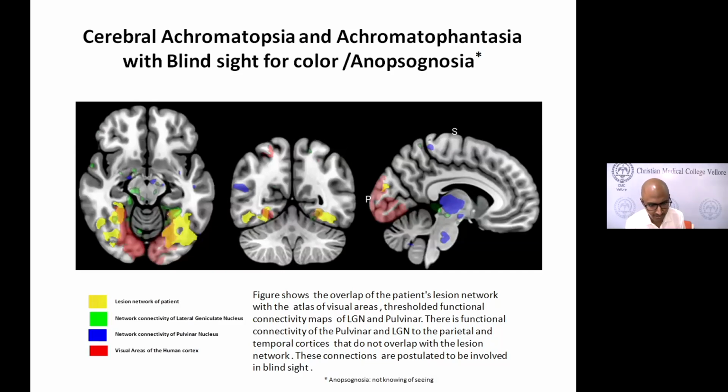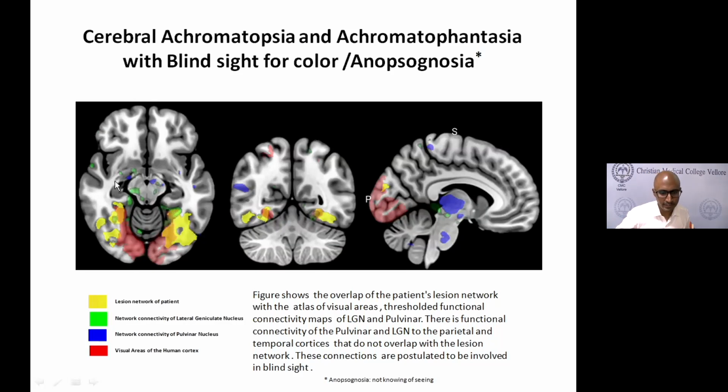If you look at this picture, what is seen as yellow is the lesion network of the patient. It's obviously extending more than the lesion, and that's why it's the network. What is seen in green is the connectivity of the lateral geniculate nucleus. You can see that it's connected to multiple areas, a lot of which are within the visual network, so the green is overlapping with the visual network. That is the regular connectivity. And what is seen in blue is the connectivity of the pulvinar nucleus.